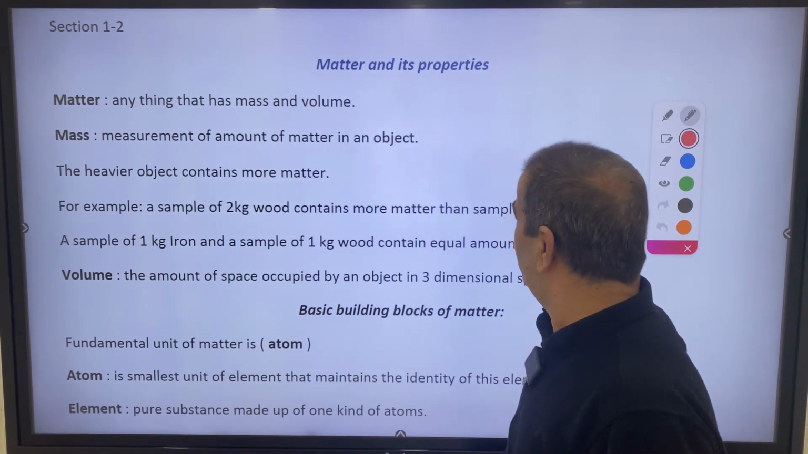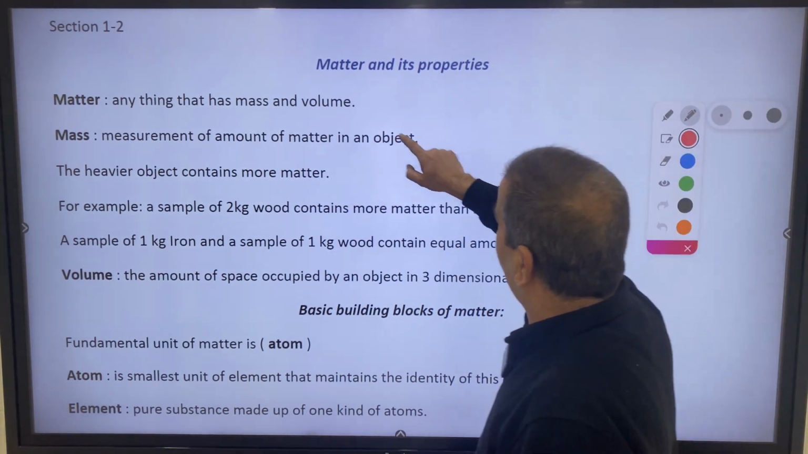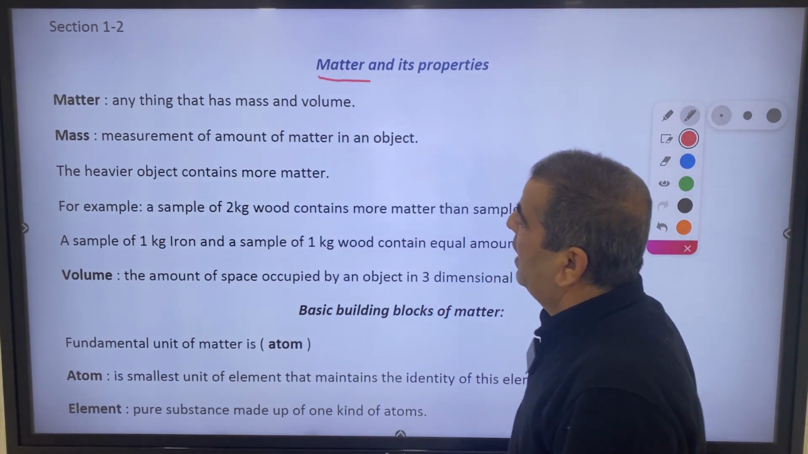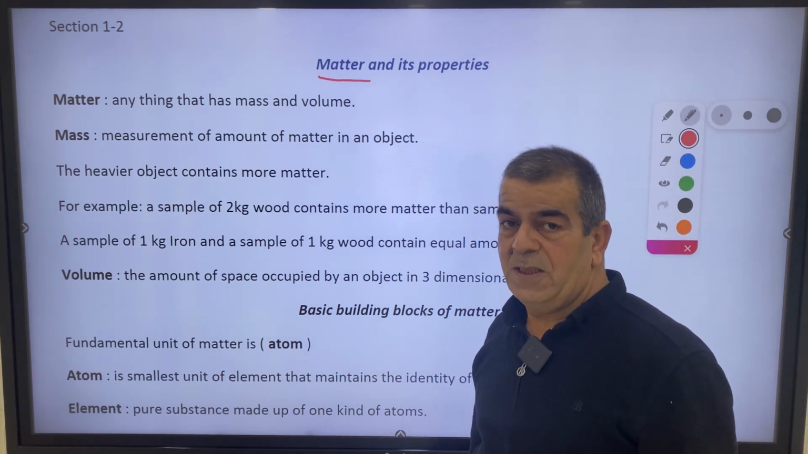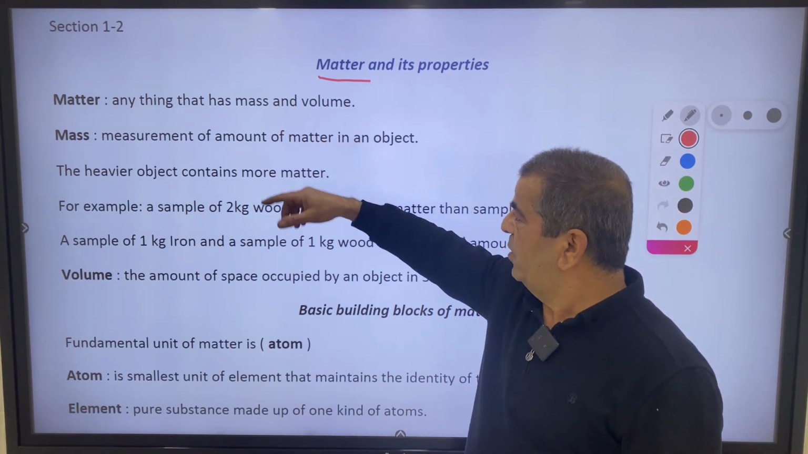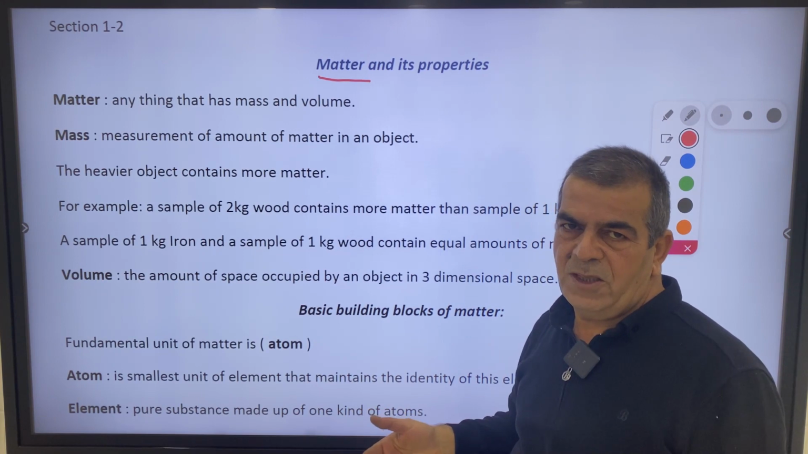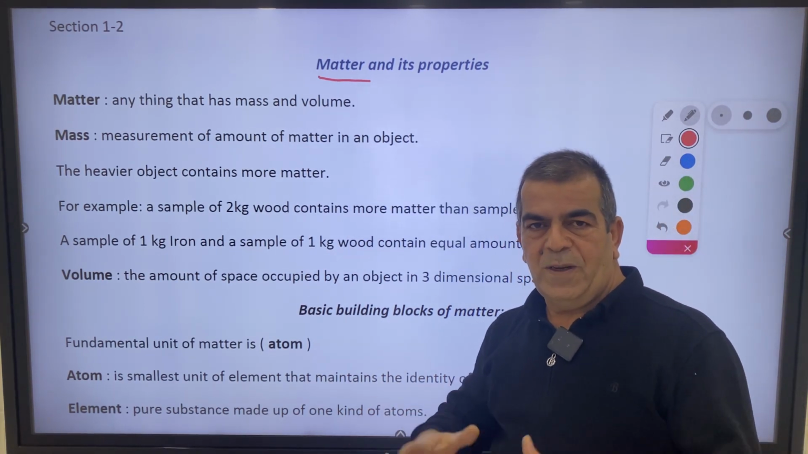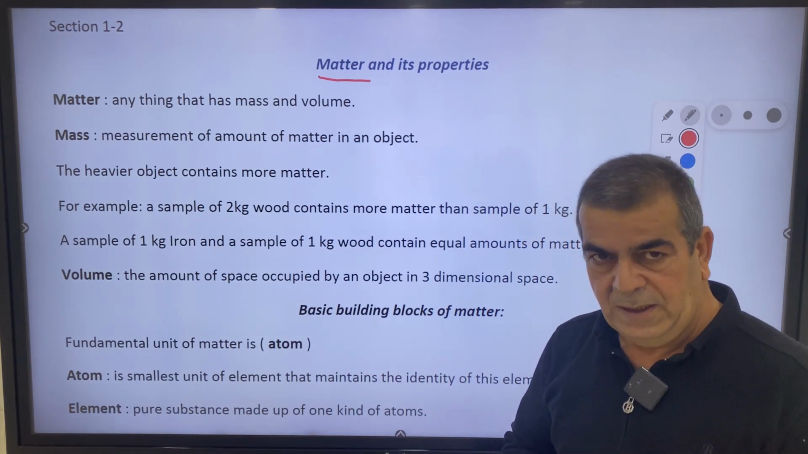Matter and its properties. So first, what is matter? The definition here is given. Matter is anything that has mass and volume, which means it has a mass, which means a weight. In some countries, they say weight instead of mass, such as the UK. And volume, of course, is the space occupied by the object or body.